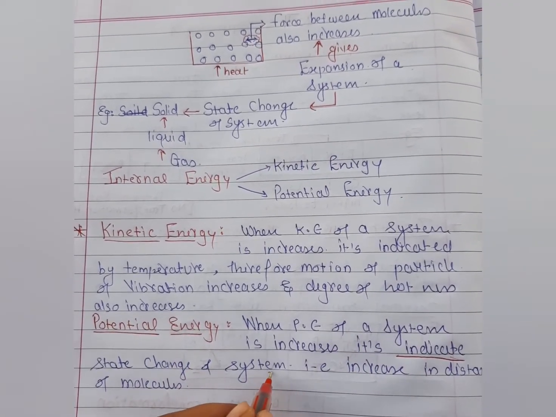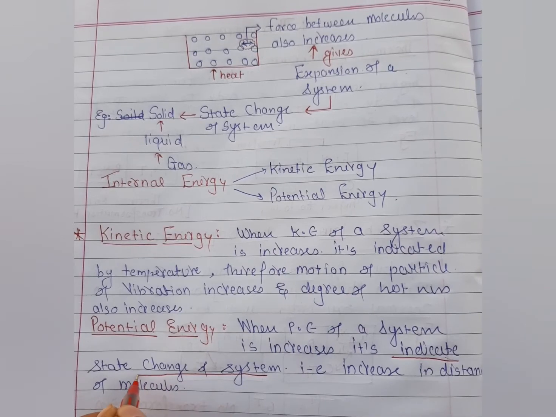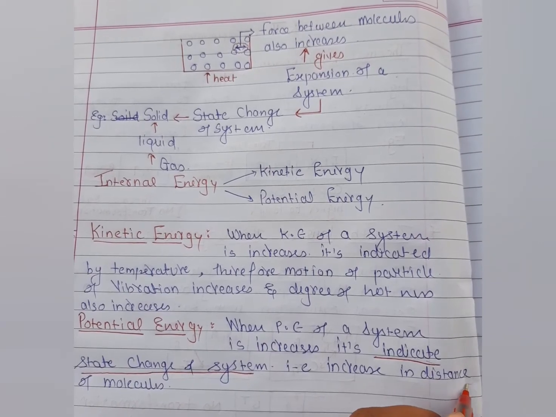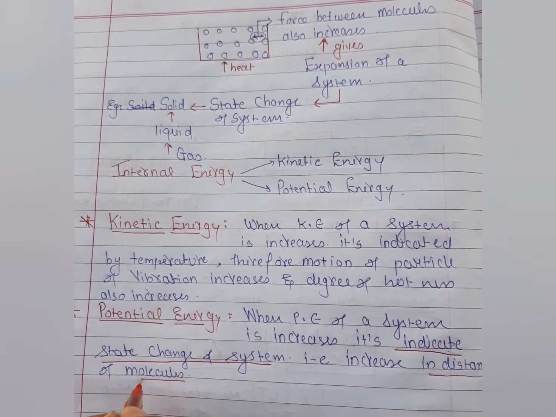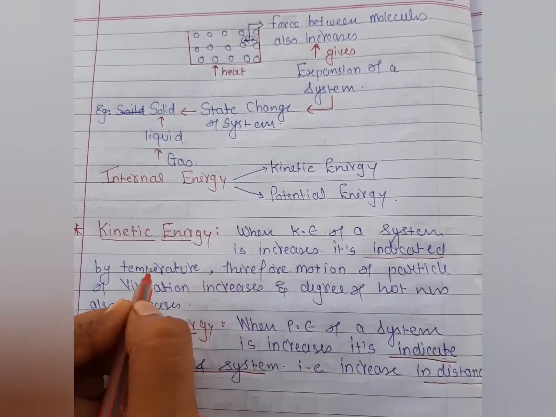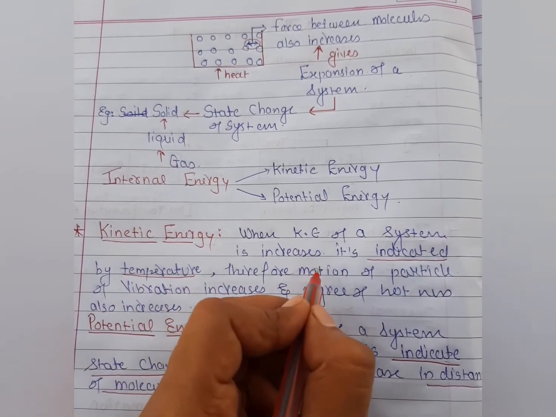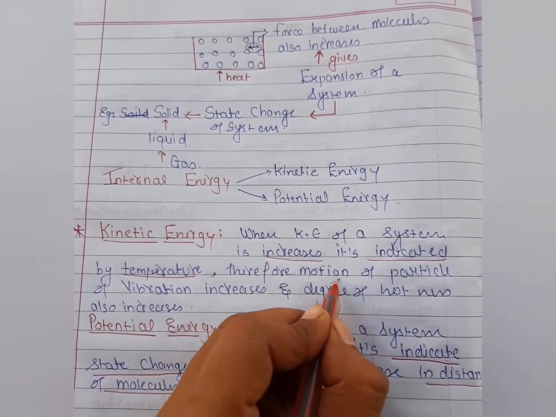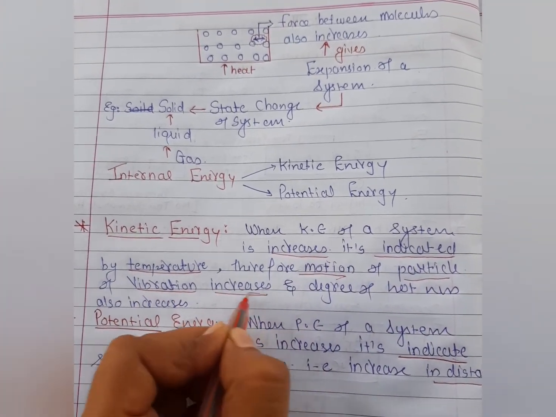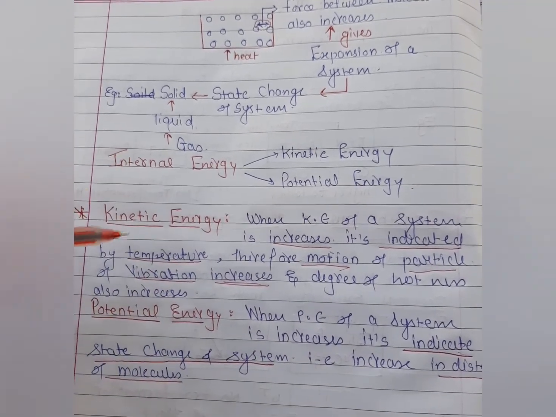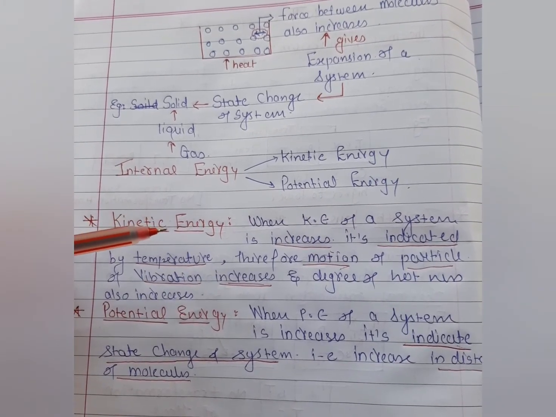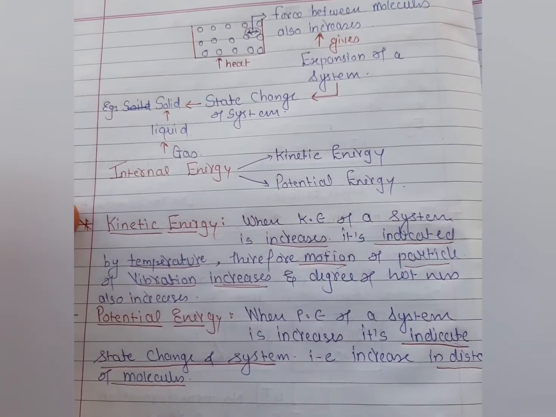Yes students, so here you can remember how potential and kinetic energies work in internal energy. When the state of the system is changed, it means the potential energy is changed. It means the distance between the molecules increases. And when we are talking about an increase indicated by the temperature, the motion and vibration of the particles increase, so it indicates the kinetic energy of the internal energy of the given system. After this students, we can discuss the heat of the system.